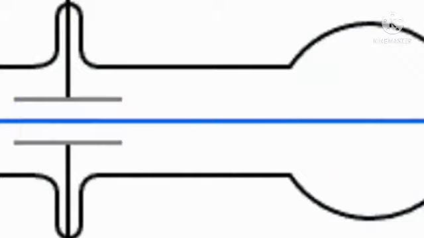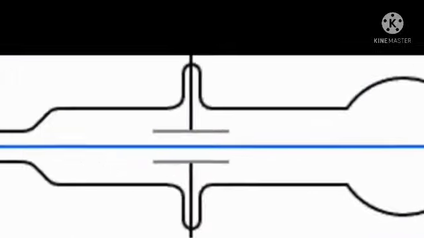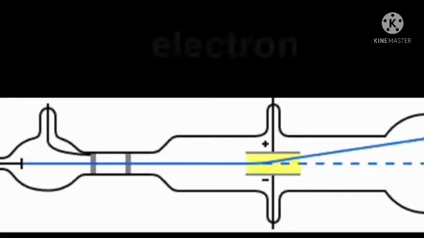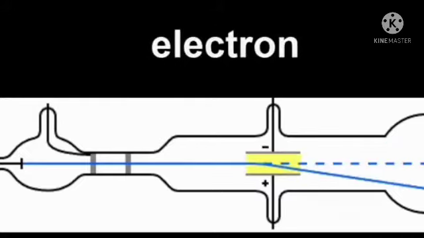Negative ions are always attracted by the anode, and positive ions are attracted by the cathode. Here the tube releases a maximum number of negative ions. These are called electrons.